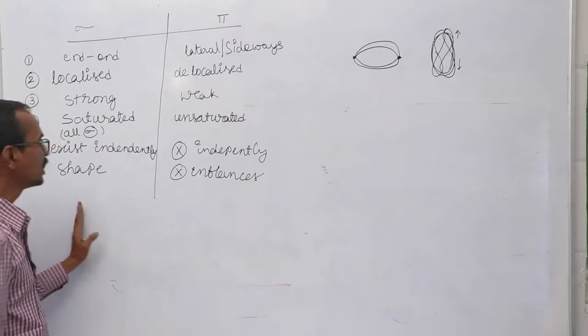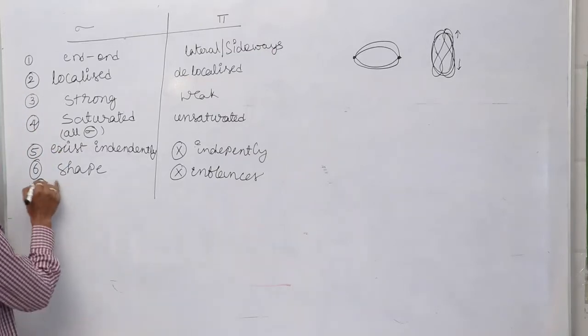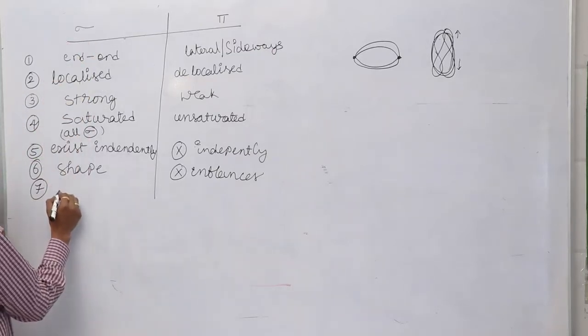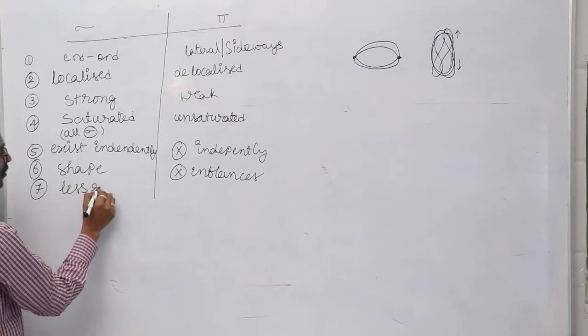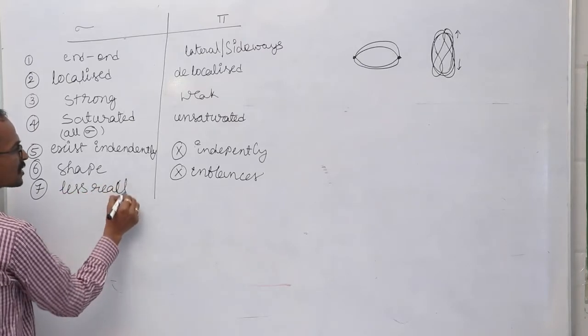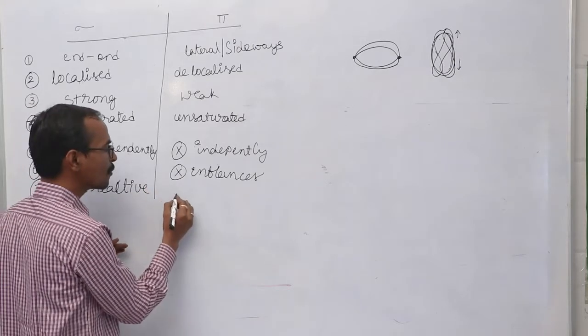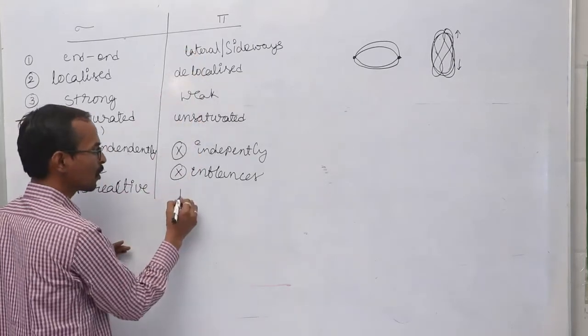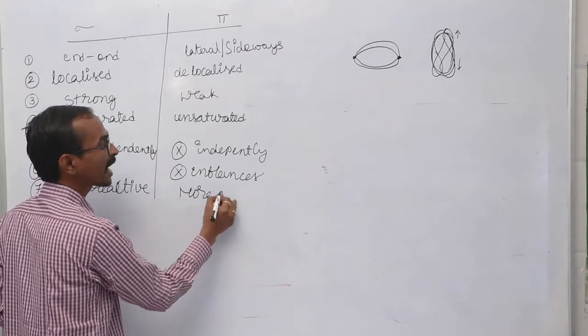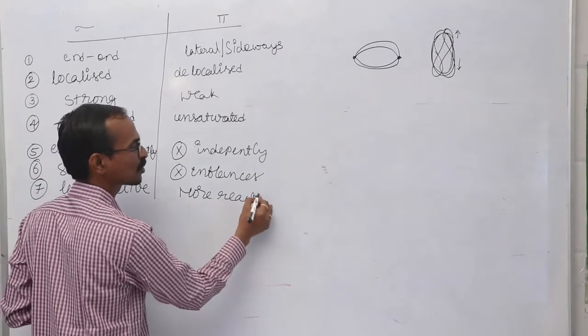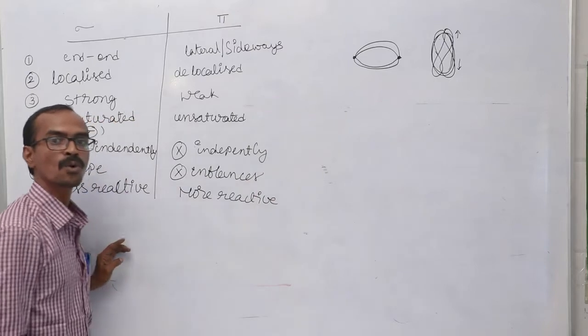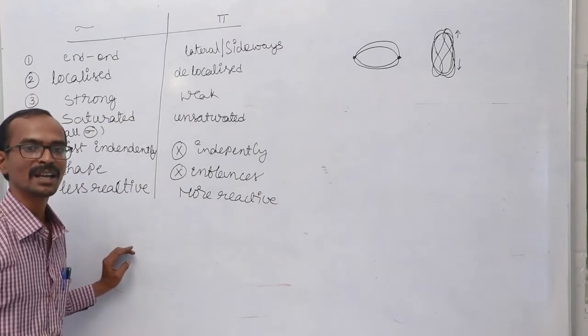And the compounds with sigma bonds are less reactive in nature, and the compounds with pi bonds are more reactive in nature.